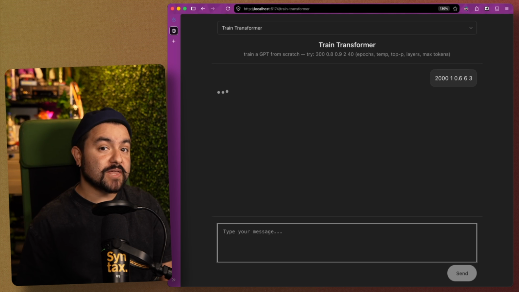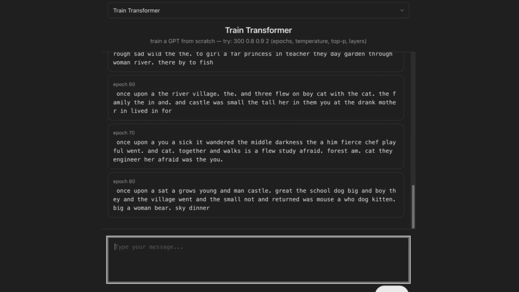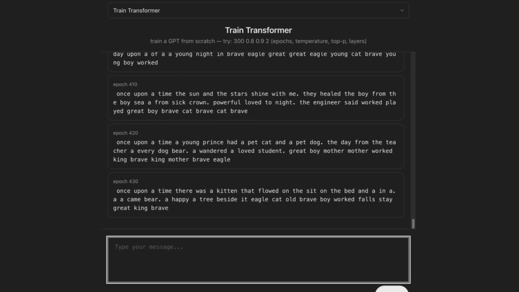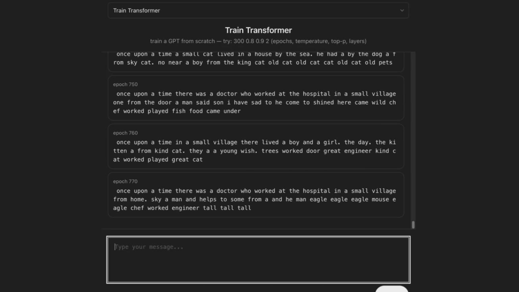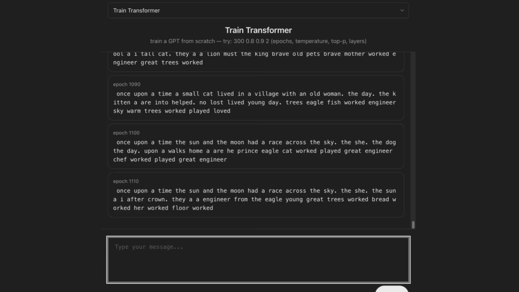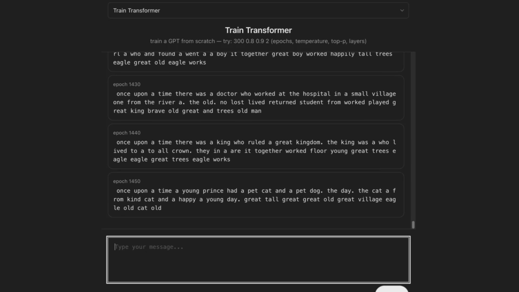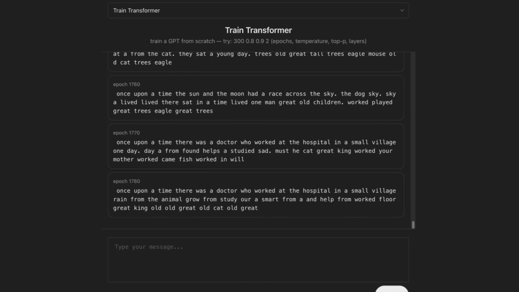So if I run this, this will actually use a cached model because I did train this, and training this on my MacBook with about 14 cores took over an hour and a half. So I'm not training on GPUs, just my CPU. So even training this tiny model took a very long time.